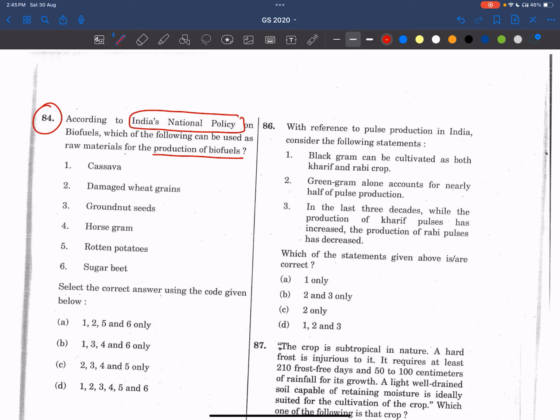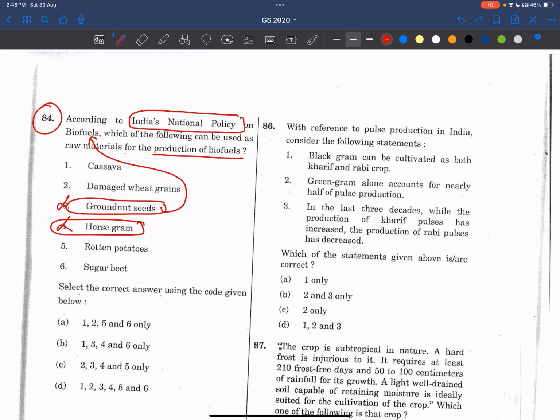These are especially unfit for human consumption, and they are used for ethanol production, that is, biofuel production. So we have to balance our food security and this biofuel production. Now see groundnut seeds. These are very important for our oilseeds. India is producing oilseeds, but still the demand is more, that's why we are importing. Now, if we use these seeds for biofuel production, it will create a shortage in oil consumption. So this can't be used. Now, horse gram is a direct grain, so this should also not be in the options.